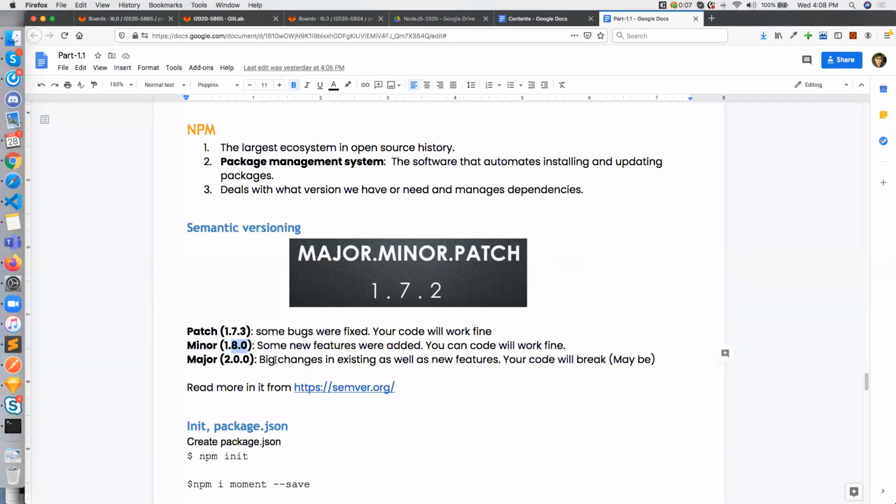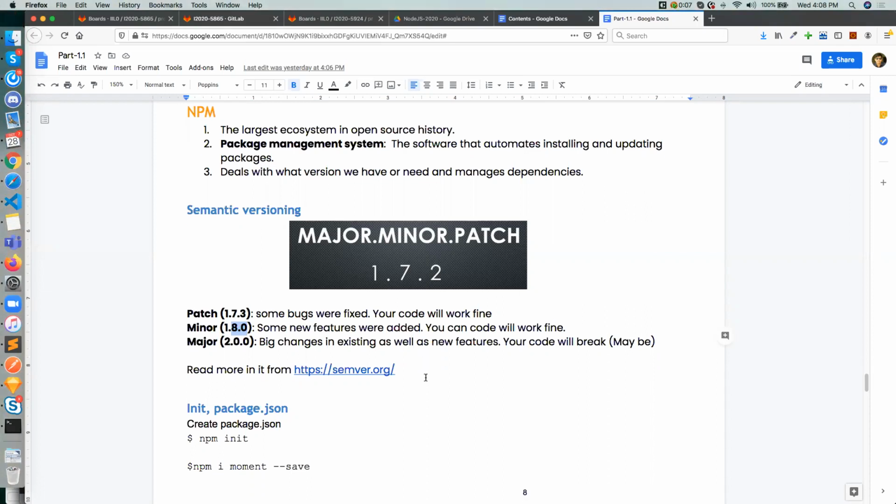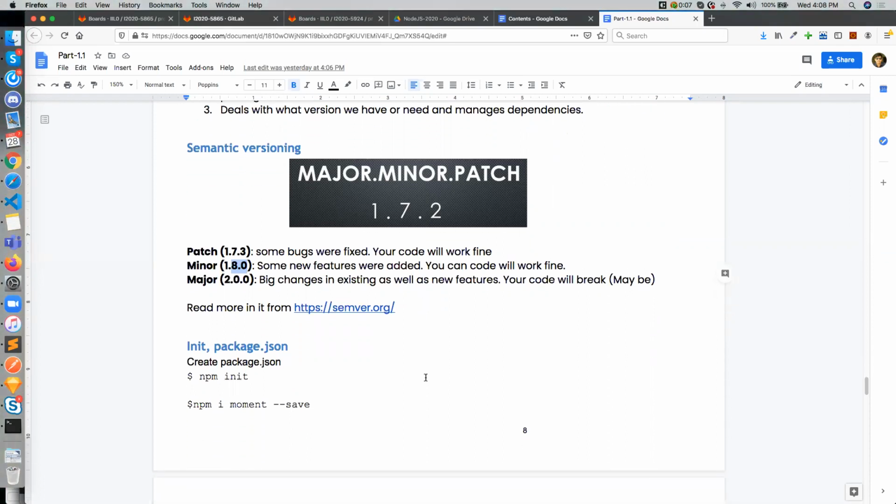So major update, what happened in major update? The big changes: there is a new feature, and in an existing feature maybe a change comes. In an existing feature also there are changes which definitely or maybe break your code, right? So whenever you write your packages inside package.json, you should be aware of till what update you should allow in your code, right? So where we write that it will be automatically updated, how you write it in the package.json,